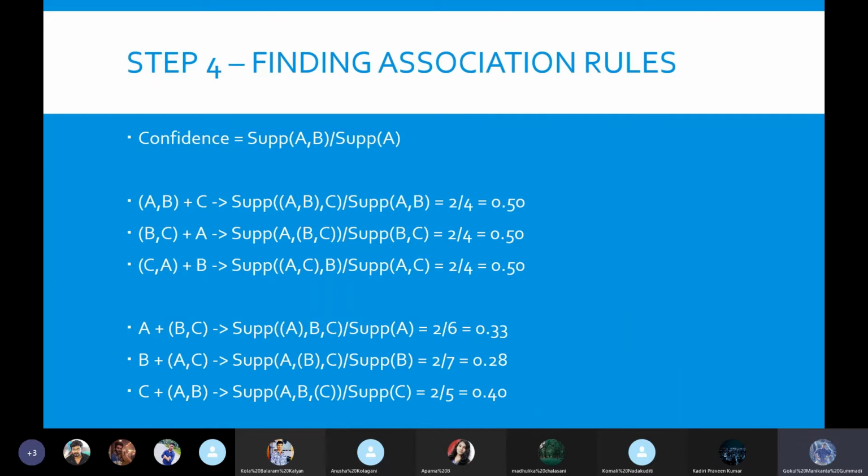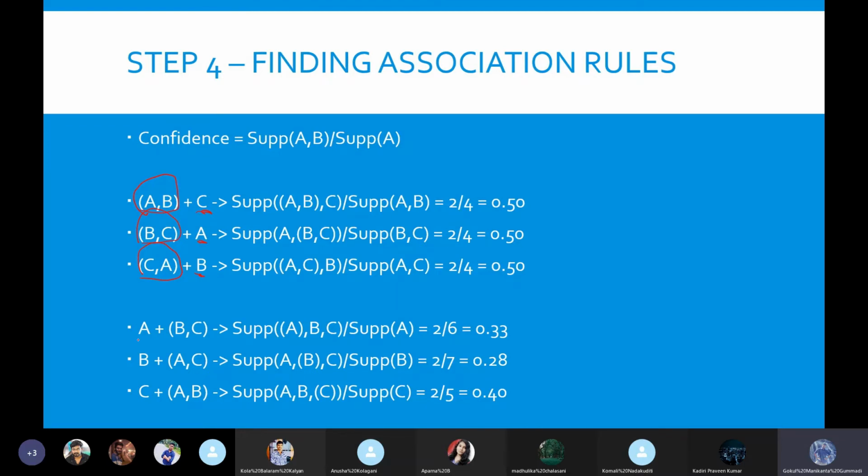How many different approaches can we identify? There are actually 6 different approaches. What is that? A person coming to buy A and B together might purchase the item C, or the customer coming to purchase B and C together might purchase the item A. Similarly, a customer coming to buy C and A together might purchase the item B. Also, we can frame the other rules. These are different association rules, but we need to find out the confidence of these association rules. Then only can we compare with our minimum confidence, which we have established already. Then we can say whether to go with these association rules or not.